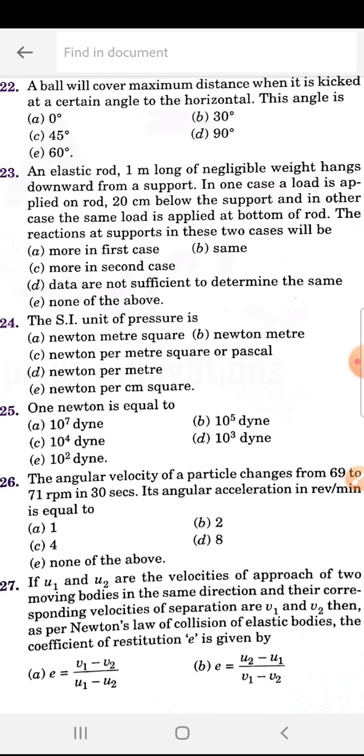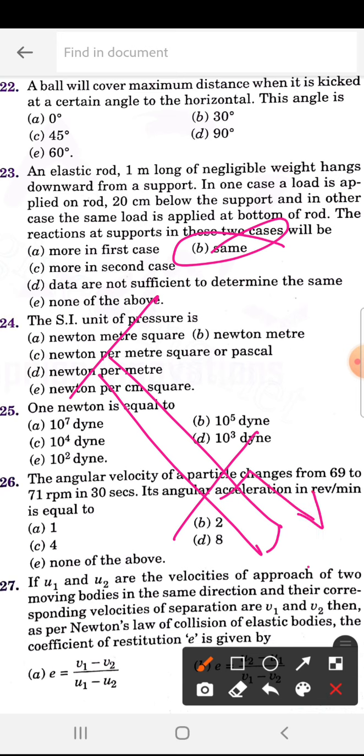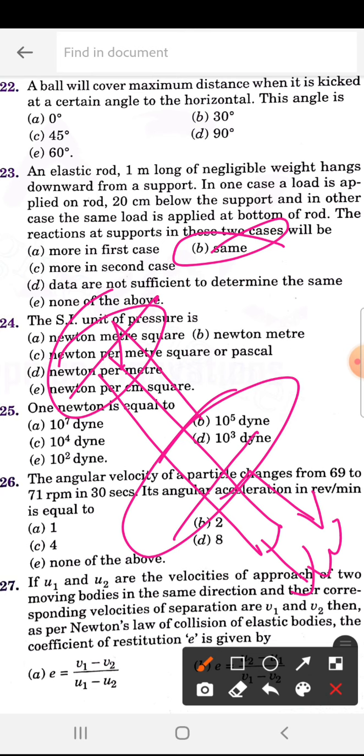The reaction at the supports in the two cases will be the same. This is the rod, and 20 centimeter below, if you apply load W here or you apply W there, the reaction at the support is always the same.